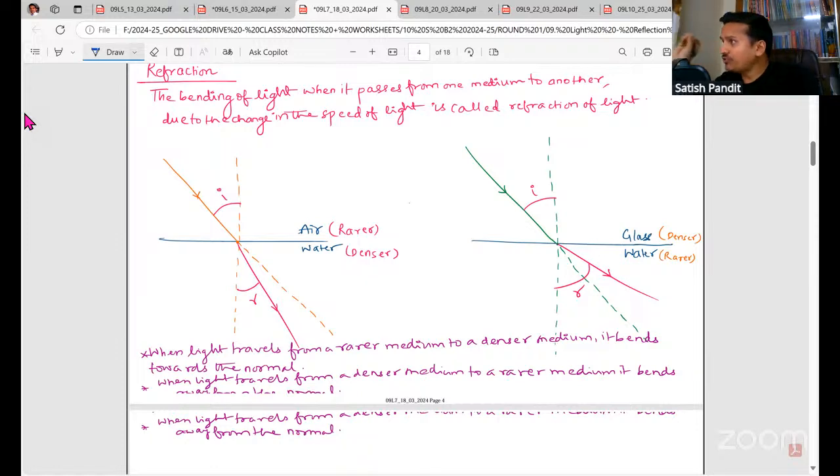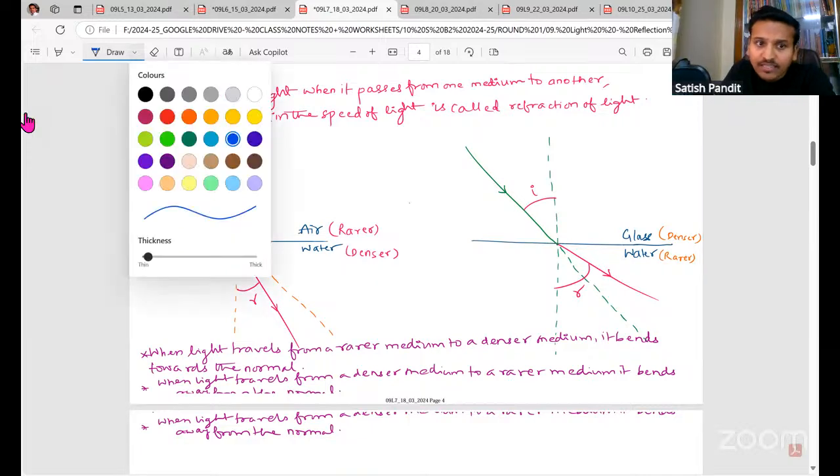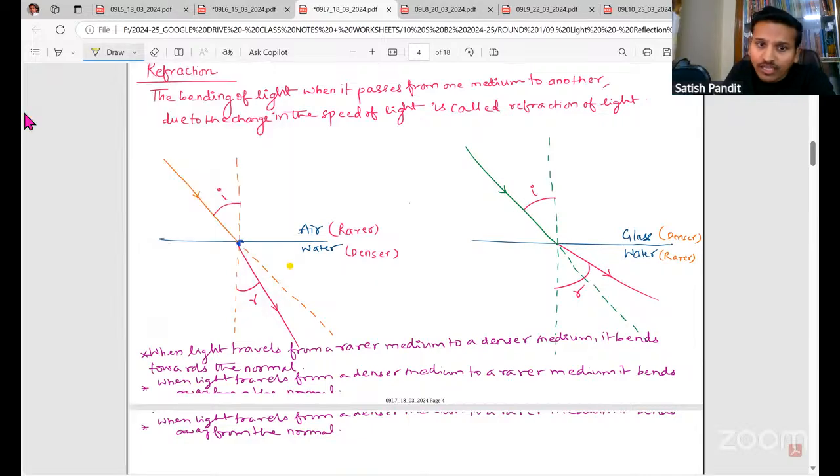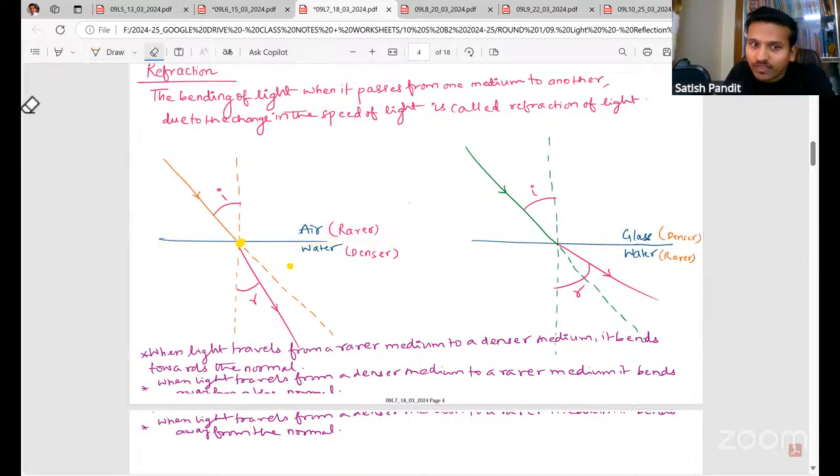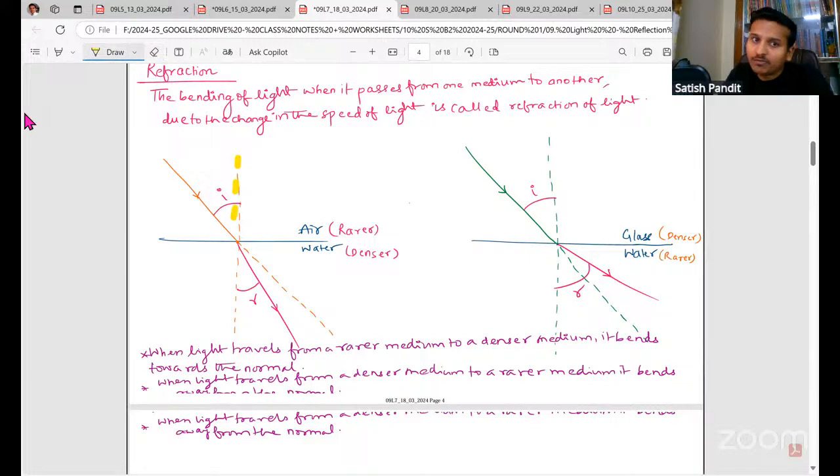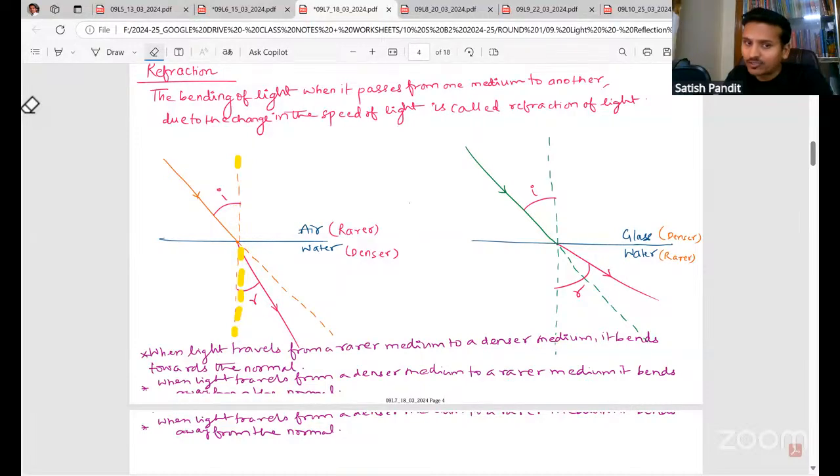And please remember, the normal in the case of refraction, we are going to draw to the interface and at the point of incidence. I repeat, where will you draw the normal? At the point of incidence. This is the point of incidence. The interface is the line which is separating both air and water. So the normal we draw at the point of incidence and perpendicular to the interface. And as I said last class, the normal is always drawn with dotted lines. Some people, in the answer sheets I have seen, put straight lines. Please always put dotted lines for the normal, okay?